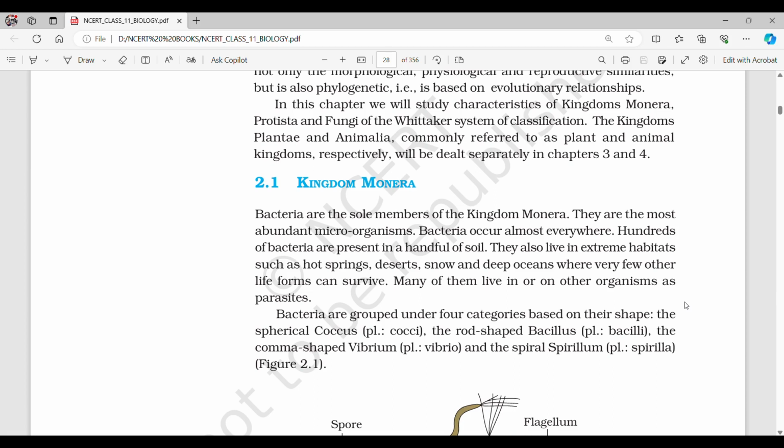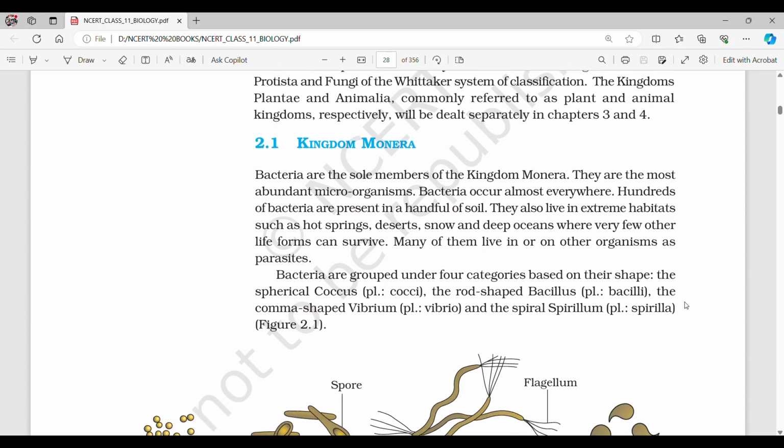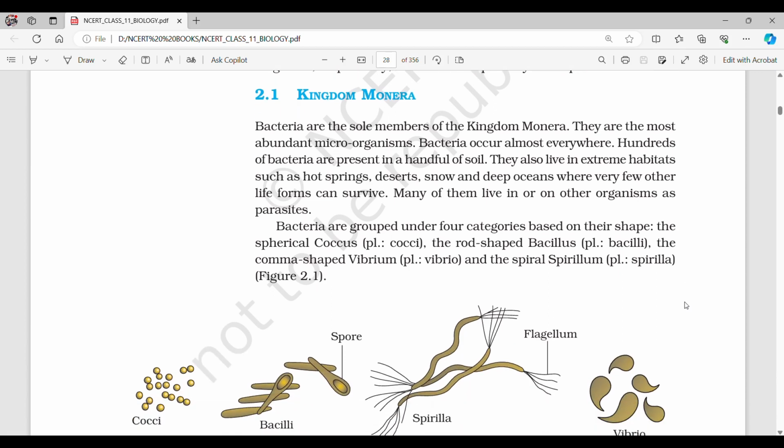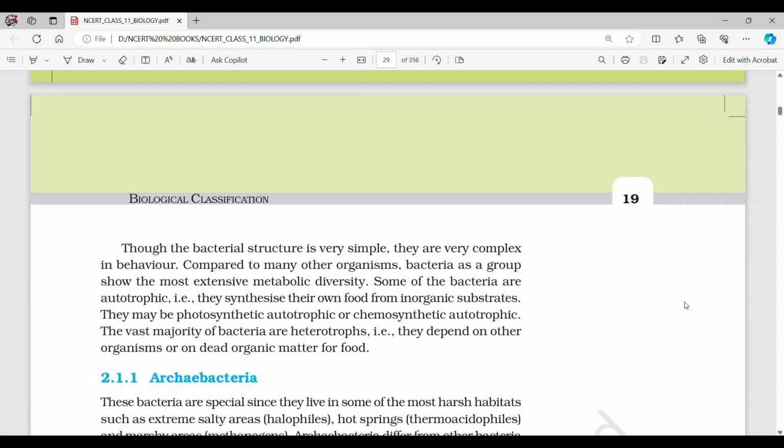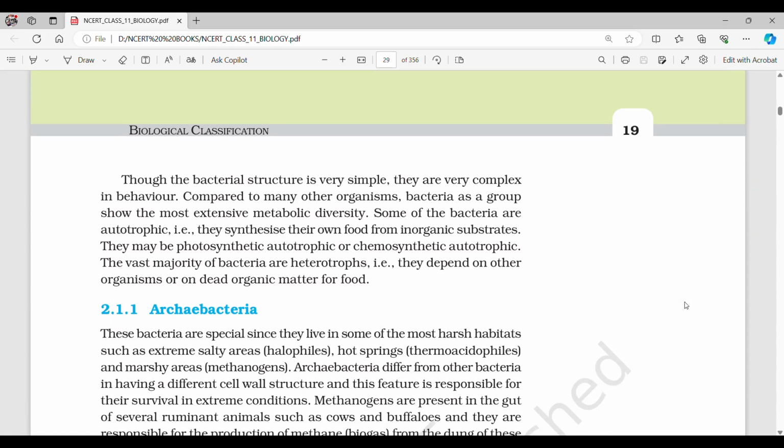Bacteria are grouped under 4 categories based on their shape: the spherical coccus, the rod-shaped bacillus, the comma-shaped vibrio, and the spiral spirillum. Though the bacterial structure is very simple, they are very complex in behavior. Compared to many other organisms, bacteria as a group show the most extensive metabolic diversity.